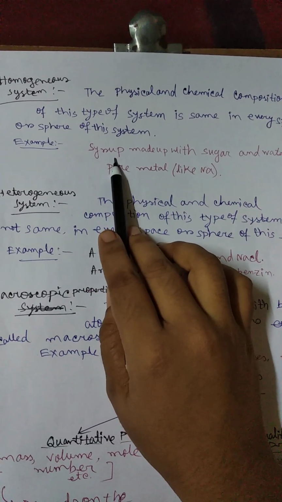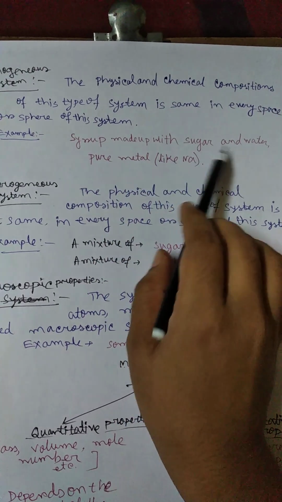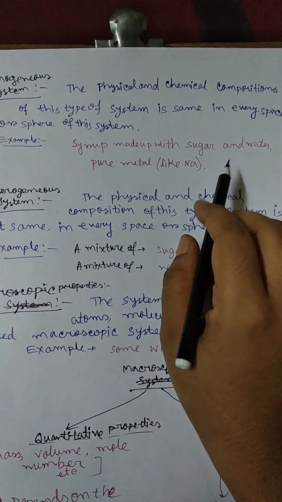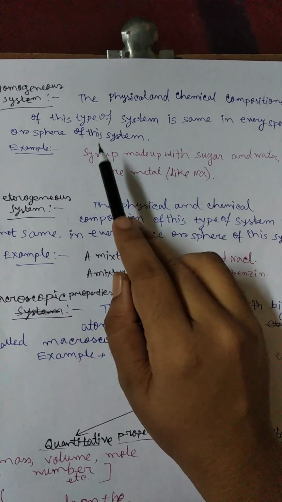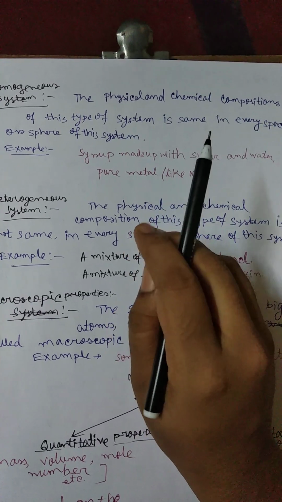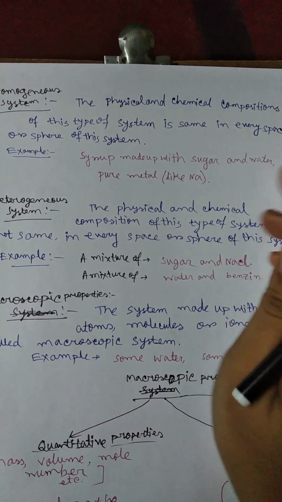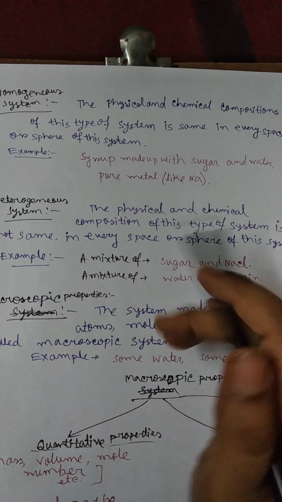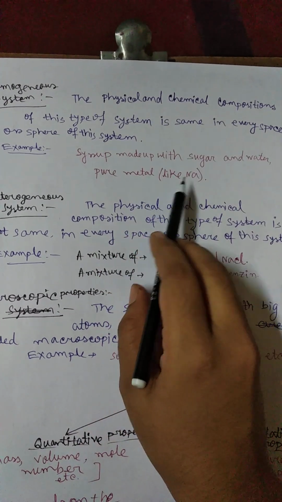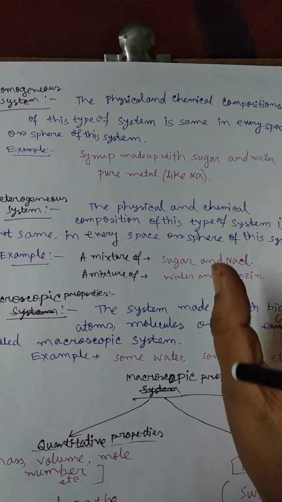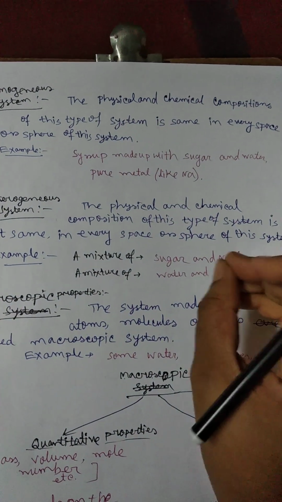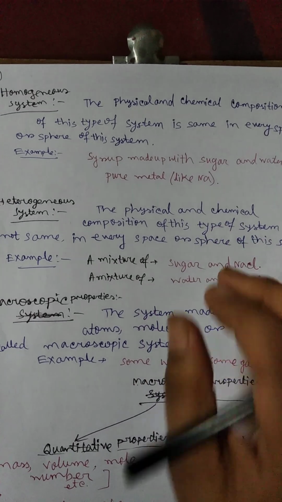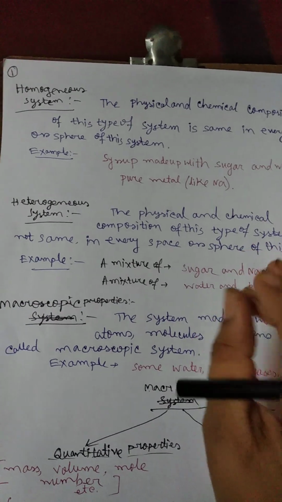As an example, a syrup made up with sugar and water. It is a homogeneous system because the syrup tastes sweet. The sweet taste of the syrup is in every sphere of the system. Pure metal is like sodium. Sodium is a pure metal, and it is pure in every sphere of the metal. And the composition is also the same in every sphere of a piece of sodium metal.